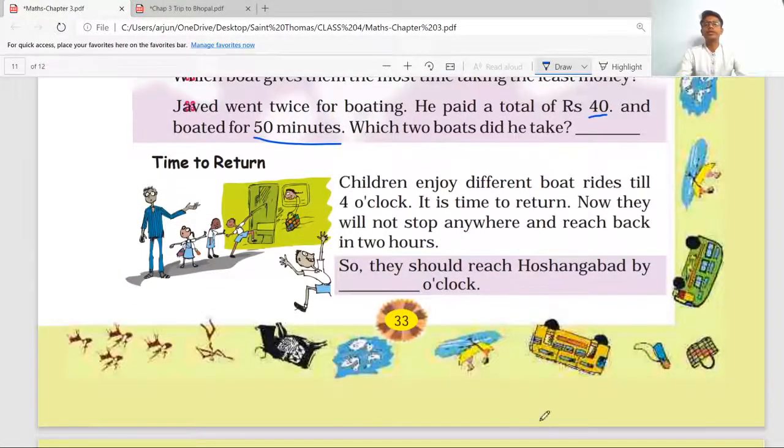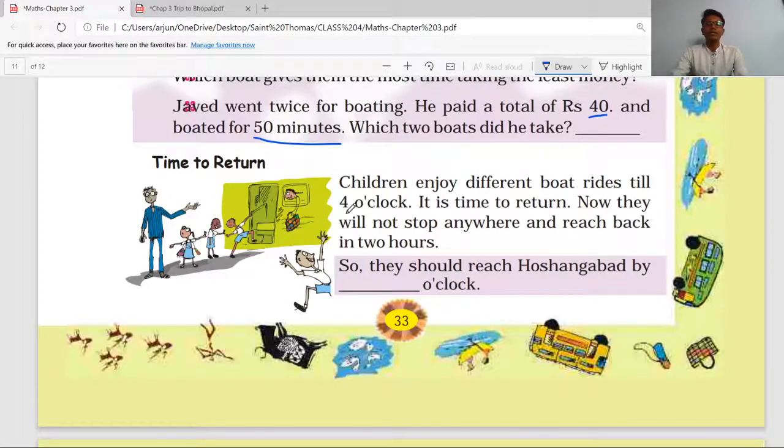Moving further to the next topic, time to return. Children enjoy different boat rides till 4 o'clock. It is time to return. Now they will not stop anywhere and will reach back in 2 hours. So they should reach Hoshangabad by dash o'clock.